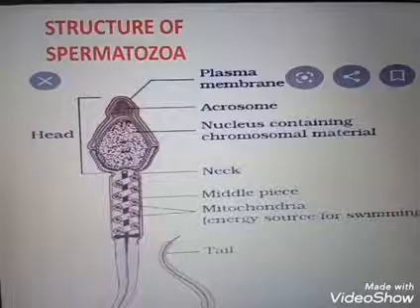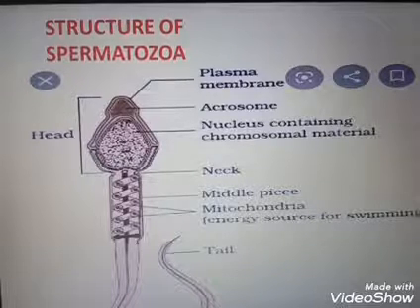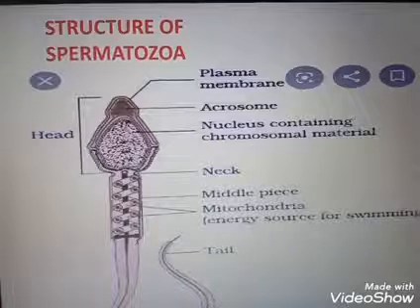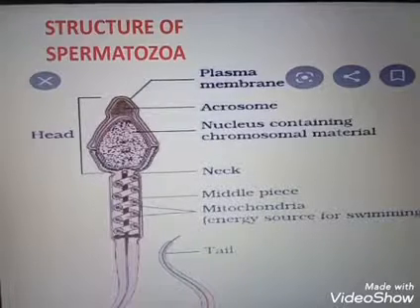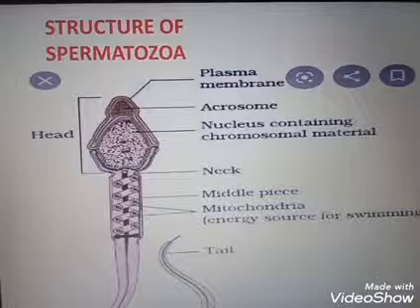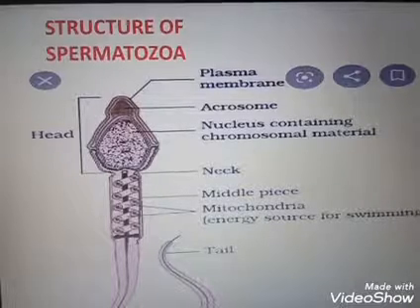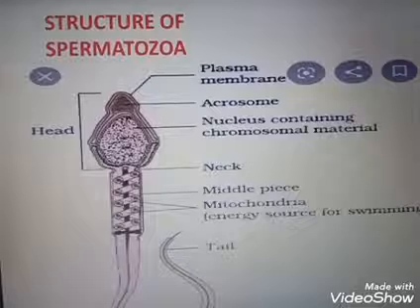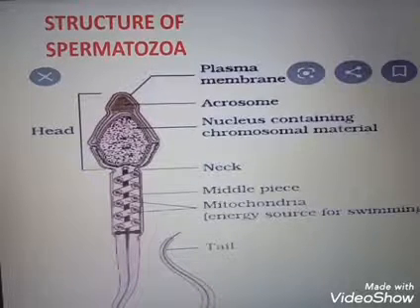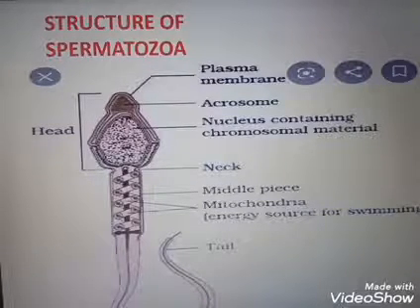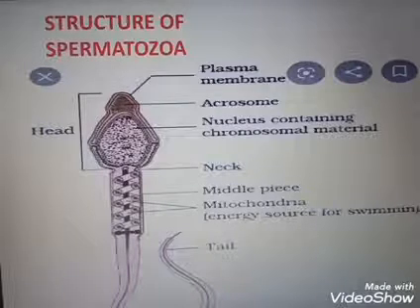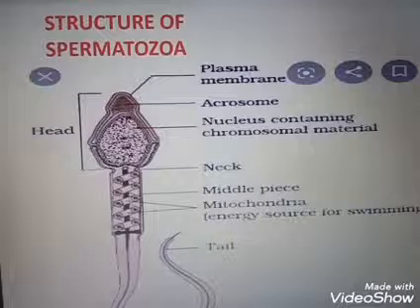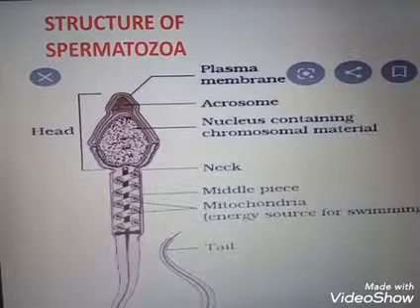And I told you that for all this process, our body, the gonads, require hormones. So spermatogenesis is initiated at the age of puberty by the gonadotropin releasing hormone secreted by the hypothalamus. The increased level of GnRH stimulates the anterior pituitary, which then secretes FSH, follicle stimulating hormone, and LH. FSH stimulates the Sertoli cells to secrete some factors which help in spermiogenesis. The Sertoli cells also secrete inhibin hormone that inhibits the stimulation of FSH.